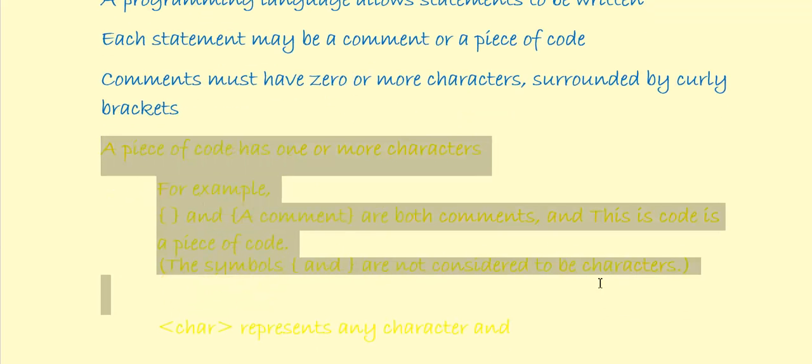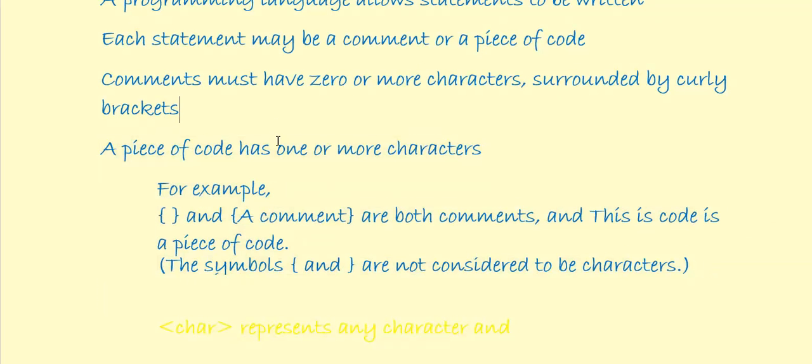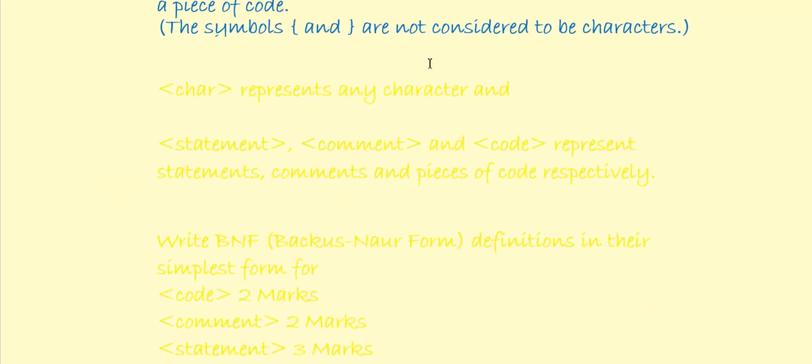Let's see what other information the exam board provide to us. The exam board say a piece of code has 1 or more characters. For example, brace, brace, and brace, a comment, brace are both comments. And this is code is a piece of code. The symbols brace and brace are not considered to be characters, so it wouldn't trip the syntax up.